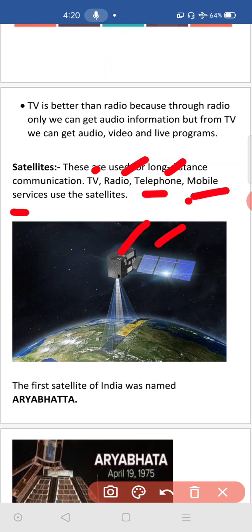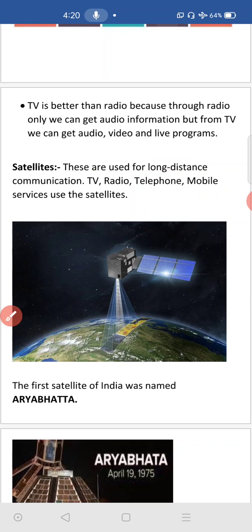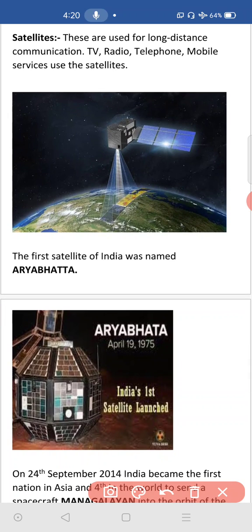So we use all these facilities because of satellites. So satellites are very, very important. Now, the first man-made satellite of India was named Aryabhatta. It was launched on April 19th, 1975. Look at this image. This is the first artificial satellite of our country.